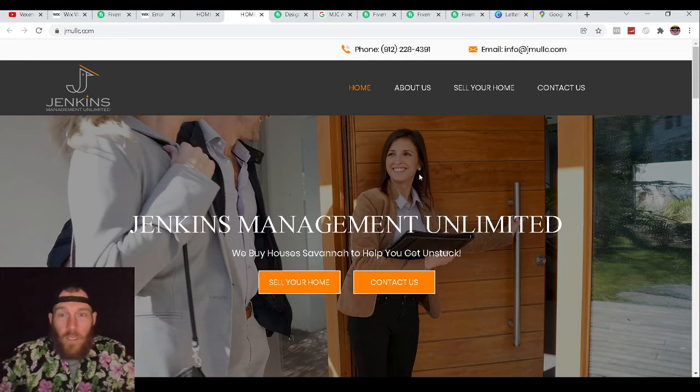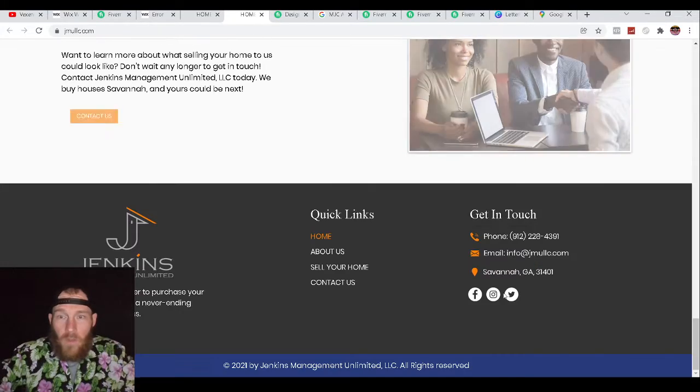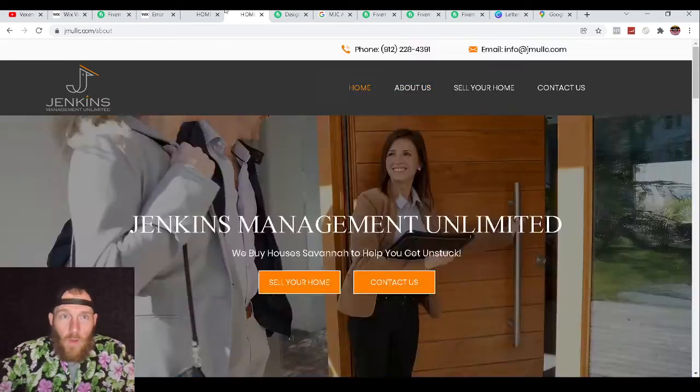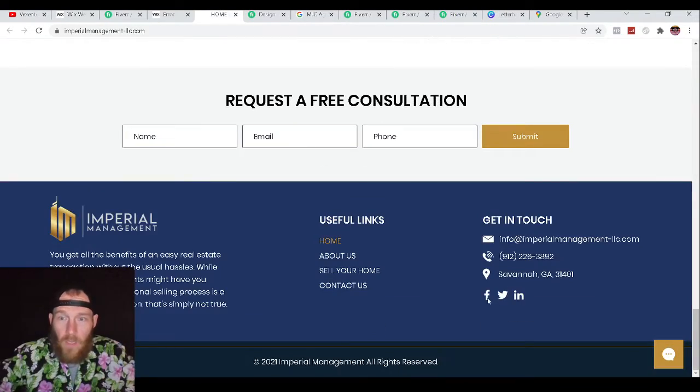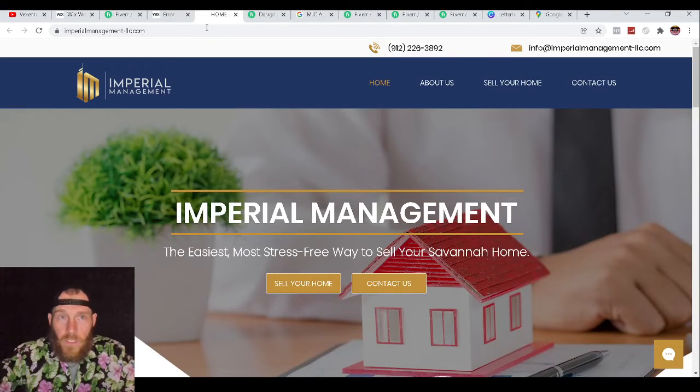So we've got the home right here, Jenkins Management Unlimited. Same thing. Scroll down to the bottom, just check. See, look, that link doesn't work. None of these links work on the bottom. So right there, those are discrepancies with this builder. So that's not good, right? And then same thing here. Scroll to the bottom. This is another one. Same thing here. Look, copy paste template discrepancy. Not very happy with the quality of this person's work.